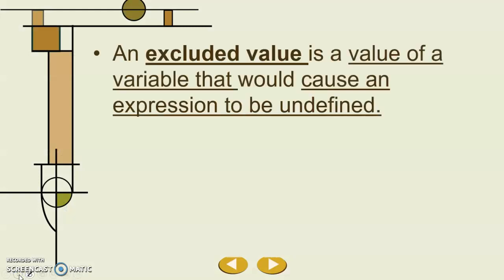An excluded value is a value of a variable that would cause an expression to be undefined. As an example, we can never have 0 on the bottom of a fraction, in the bottom of a rational number. So if we plug in a value and it gives us 0 on the bottom of a fraction, that's an excluded value. We can't include it because it would cause our expression to be undefined.